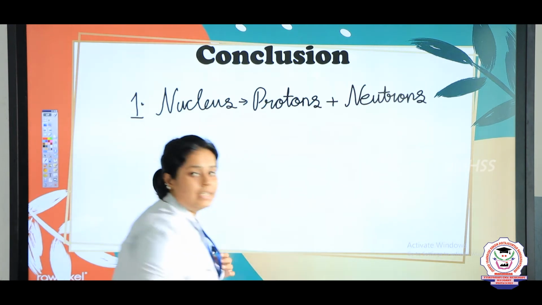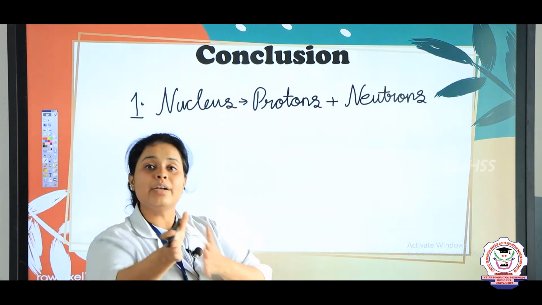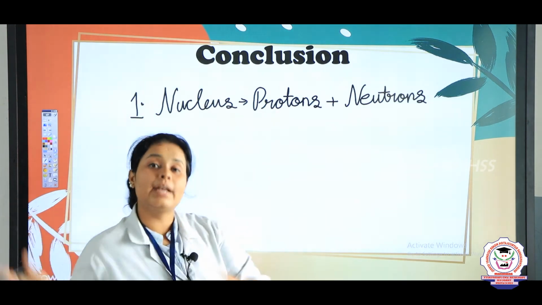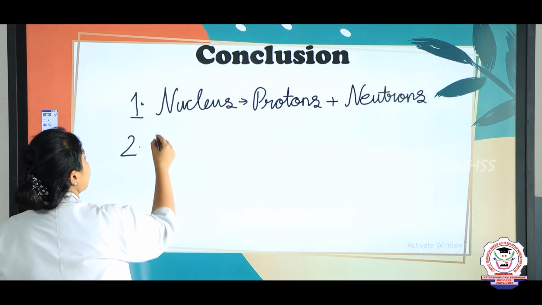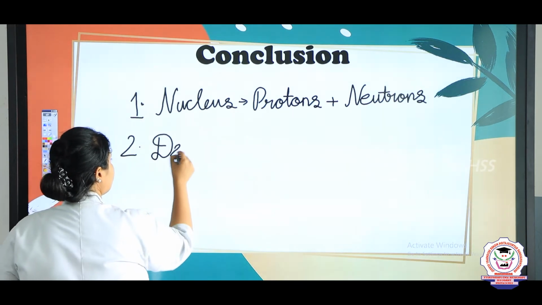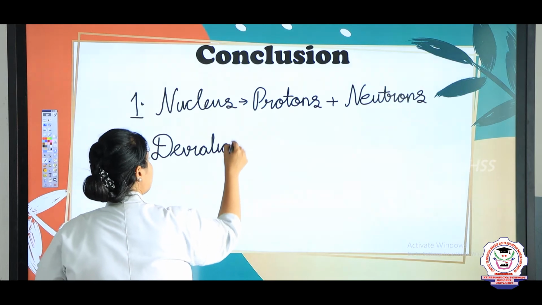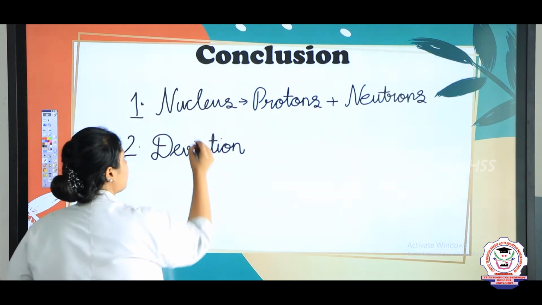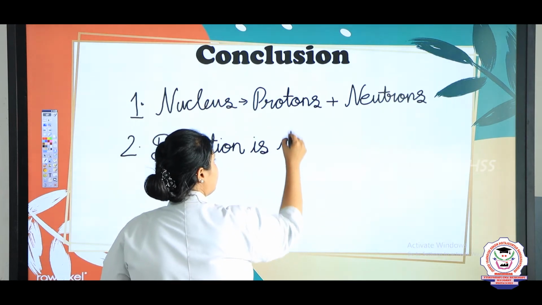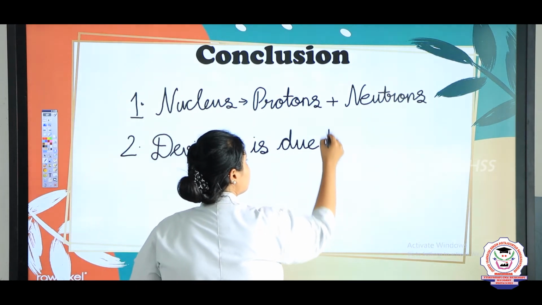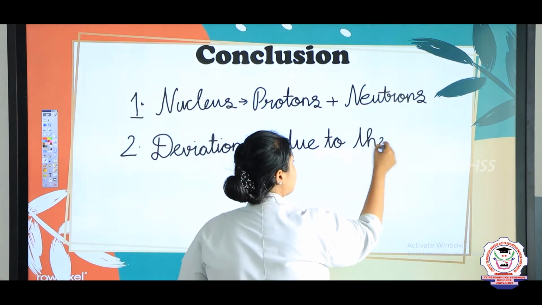After that, he said that depending upon the side on which the rays are going, the deviation will be there. The deviation is due to the nucleus.